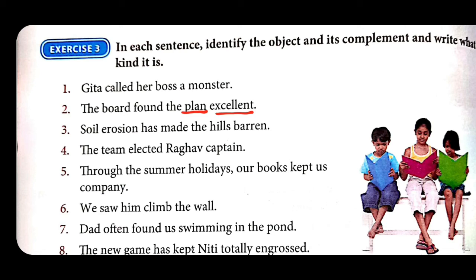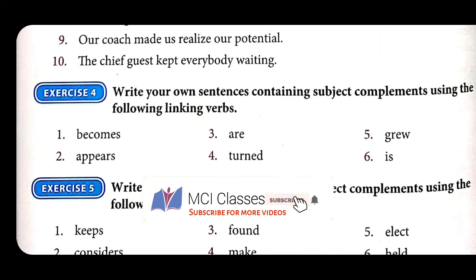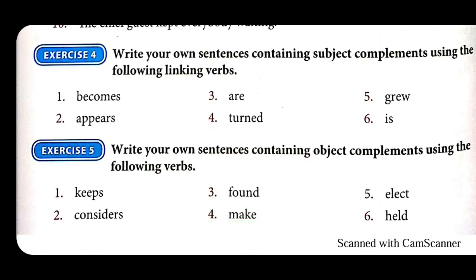I think it's clear enough now, and let us start the discussion about our fourth exercise, which is write your own sentences containing subject complements using the following linking verbs. So we have to write sentences which must contain subject complements, and by using these linking verbs only, right? Becomes, are, grew, appears, turned, is. So these are the linking verbs we have to use to make sentences which must contain a subject complement.